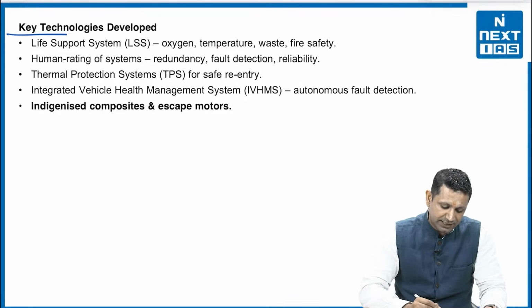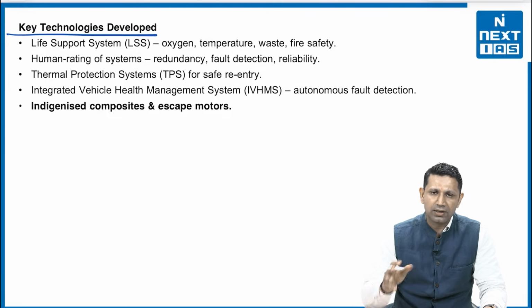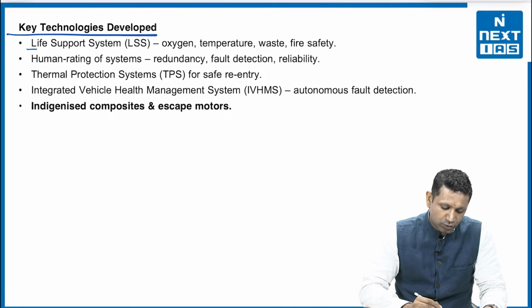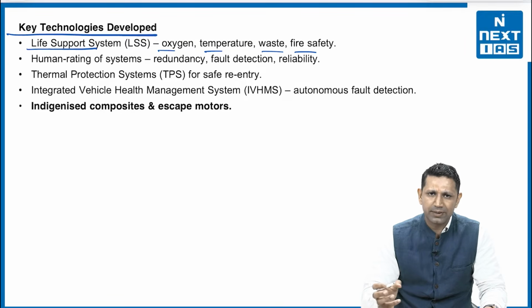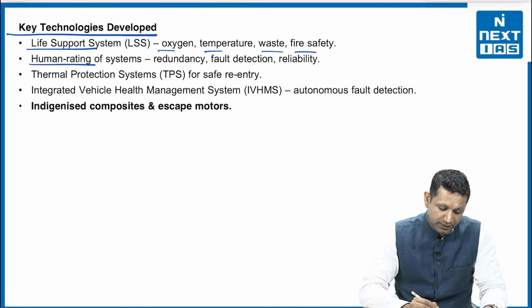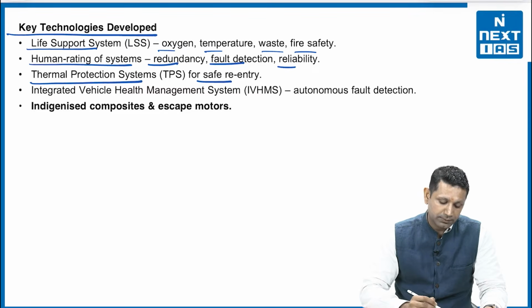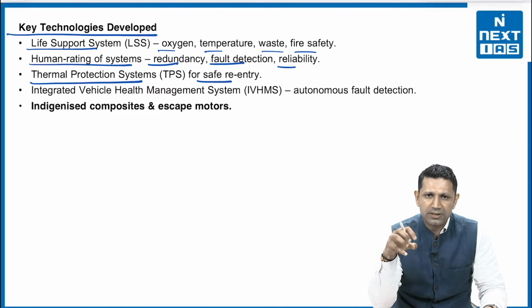The next is the key technologies that have been developed by ISRO under this Gaganyaan mission. The life support system: oxygen, temperature, waste, fire safety, everything has to be taken care of. Then human rating of the system, redundancy, fault detection, reliability. Then thermal protection system for safe re-entry, because whenever any object re-enters the Earth's atmosphere, there is a lot of resistance from the air and it can burn.